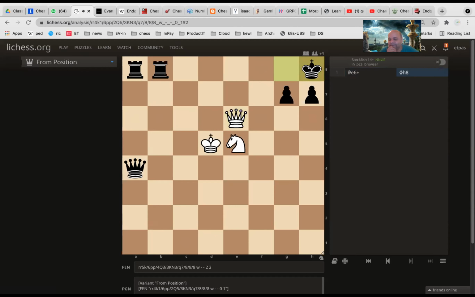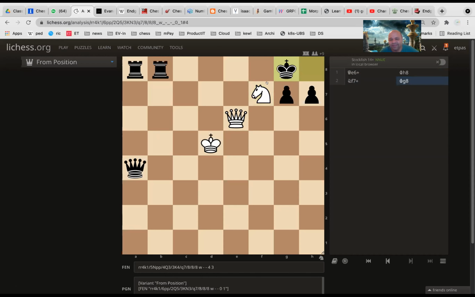Now, what do you do? Sir, knight to F7. Okay, let us see now what happens. Knight to F7 check. Now the king has got only one square to come, so the king will come to G8.